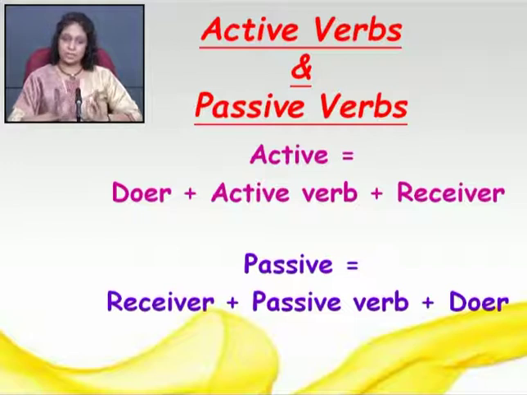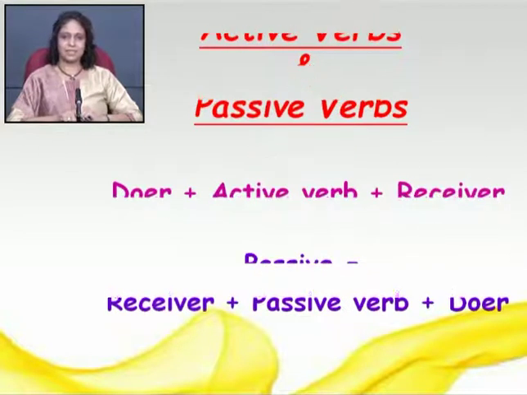So you can see clearly that the subject becomes object in the passive voice and object of the active verb becomes the subject of the passive verb. And the verb of active is passivized or is changed to passive verb. Right? Let's see it further.